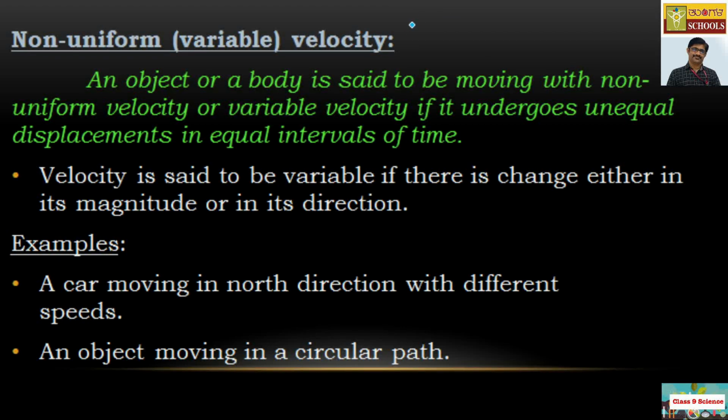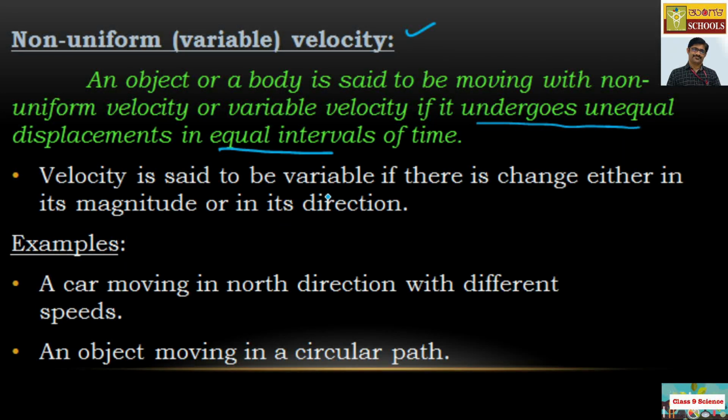Let me take the next part, non-uniform or variable velocity. An object or a body is said to be moving with non-uniform or variable velocity if it undergoes unequal displacements in equal intervals of time, or you may have equal displacements in unequal intervals of time too. If any one of those varies, then it is variable or non-uniform velocity.